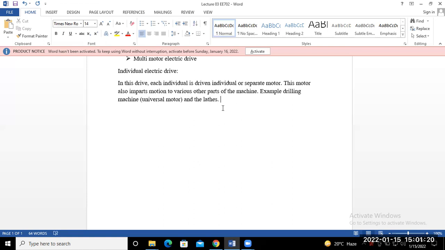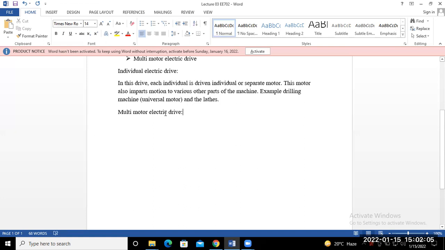Next, the last one: multi-motor drives. What are multi-motor electric drives? How can we define this type of drive?